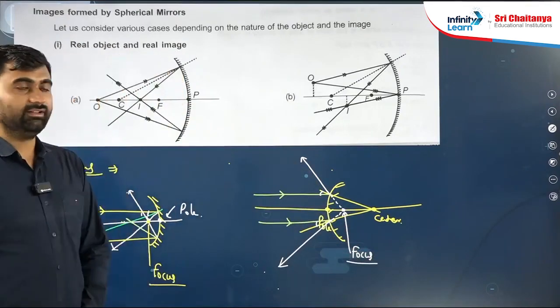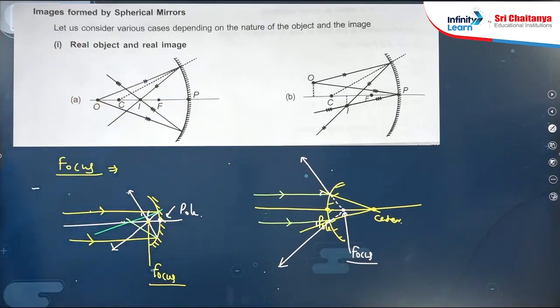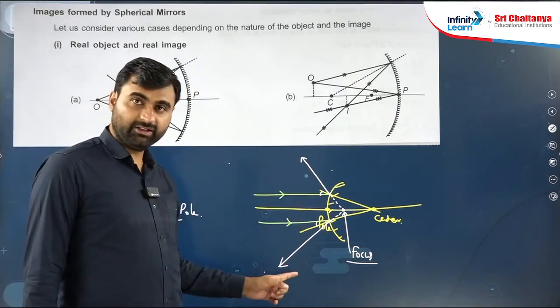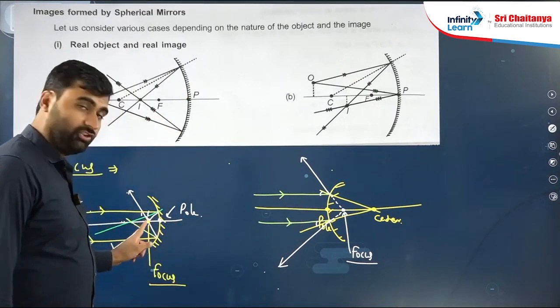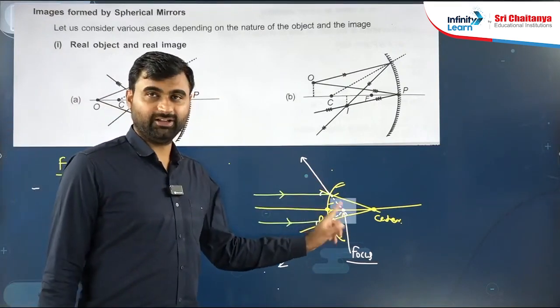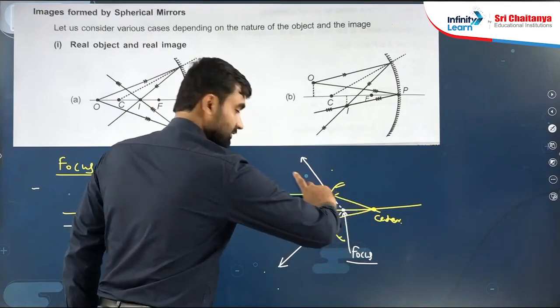This point is known as the focus. Is it clear? So we discussed the focus. Now ultimately, what definition do we have to write about focus? We can say the reflected rays actually meet, or seem to meet. These seem to be diverging from here.